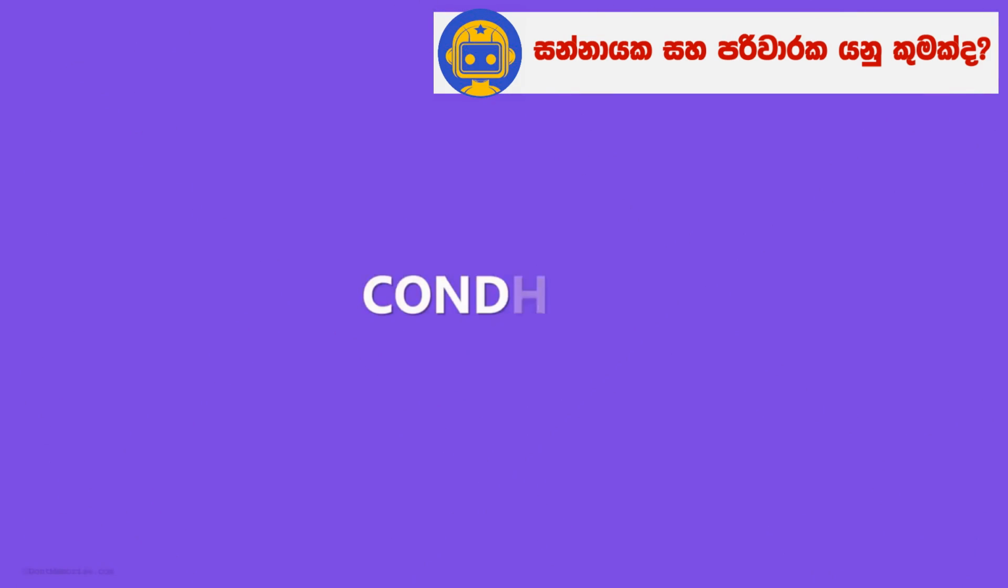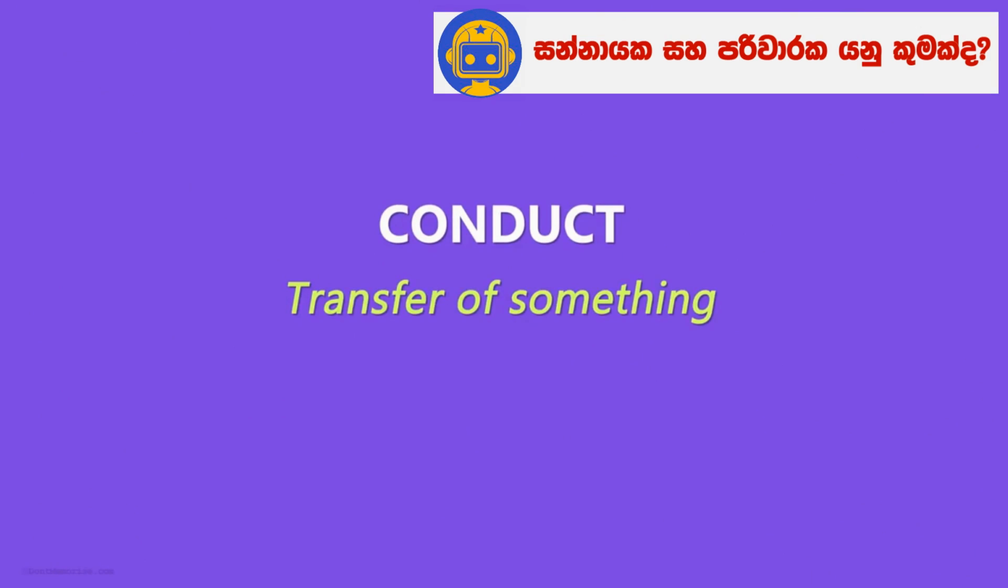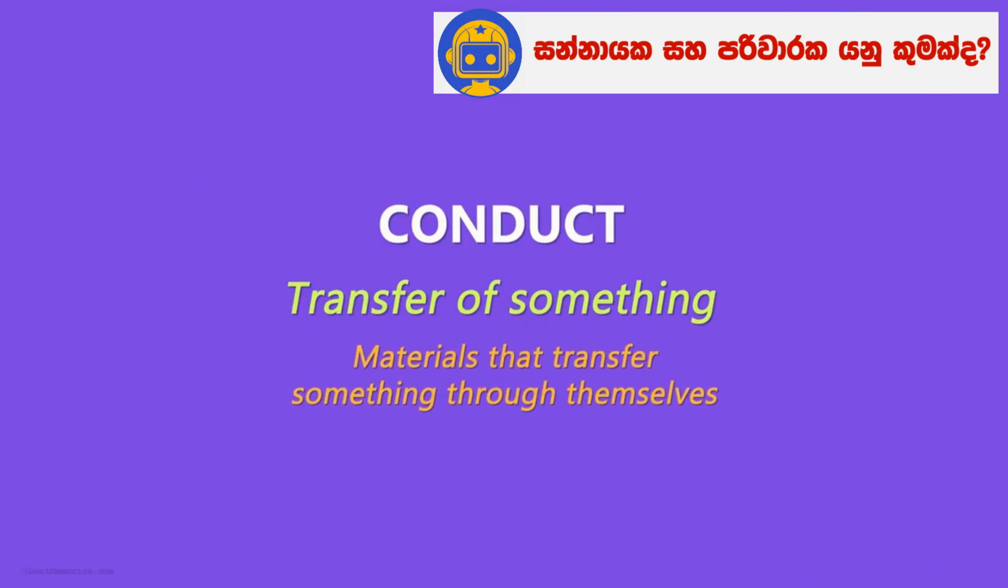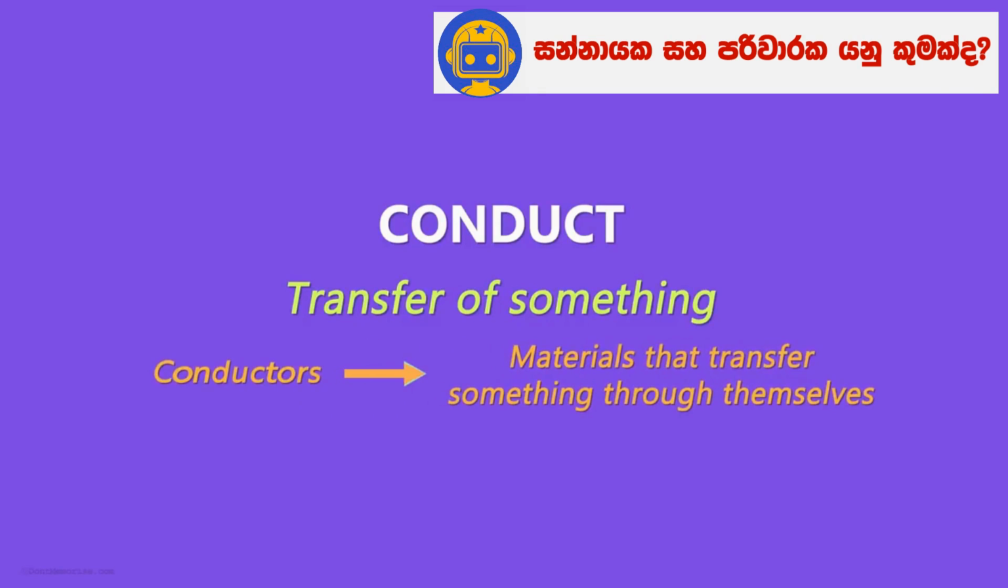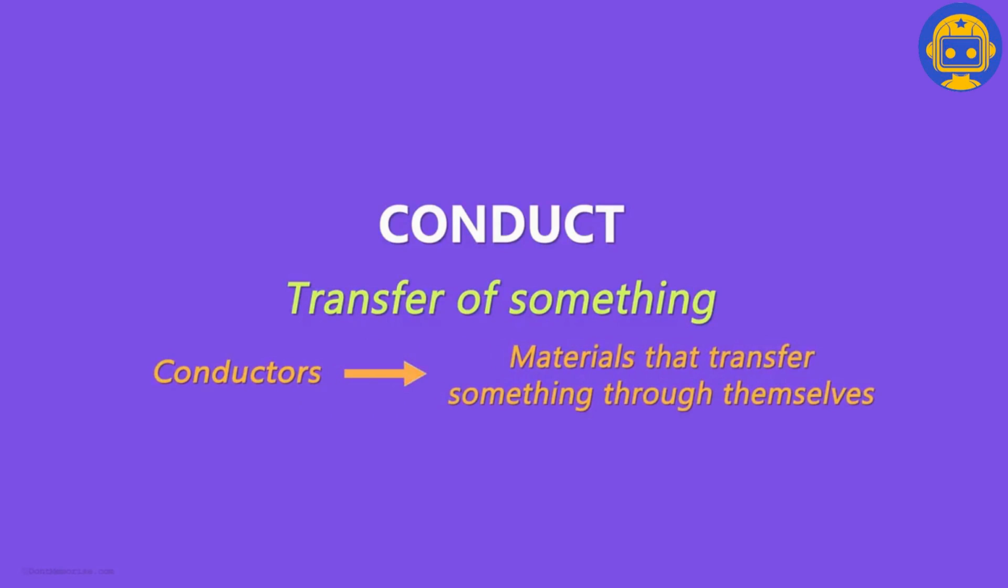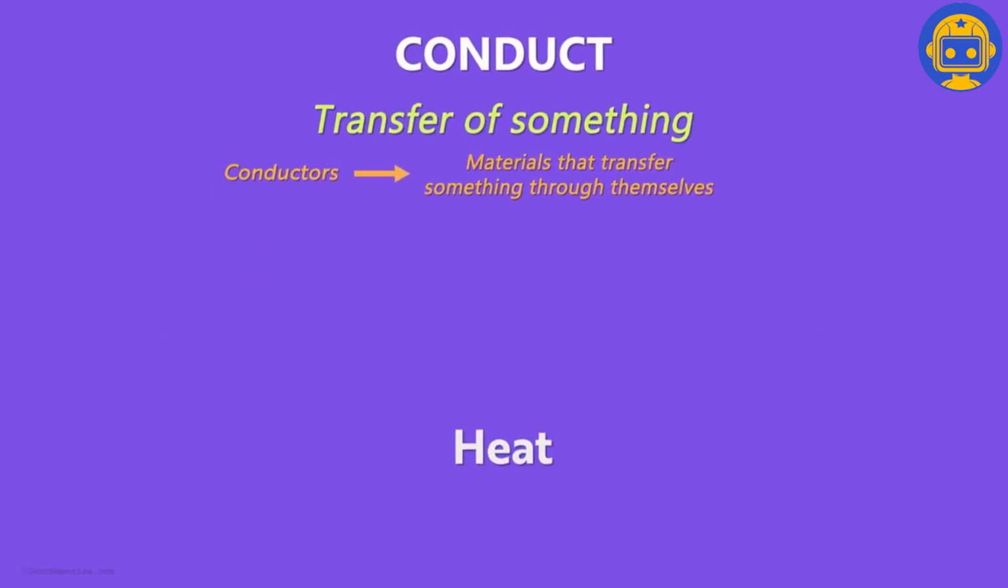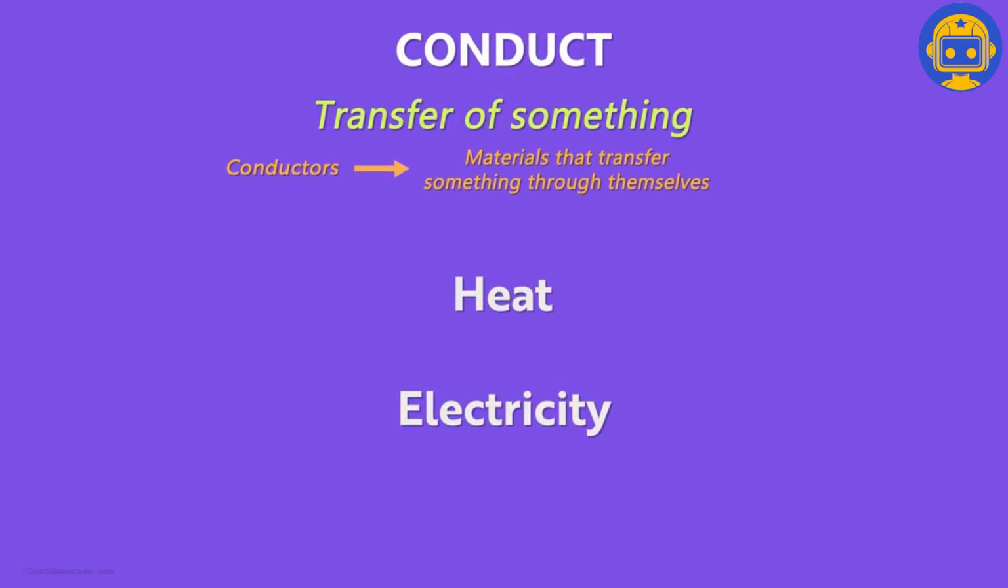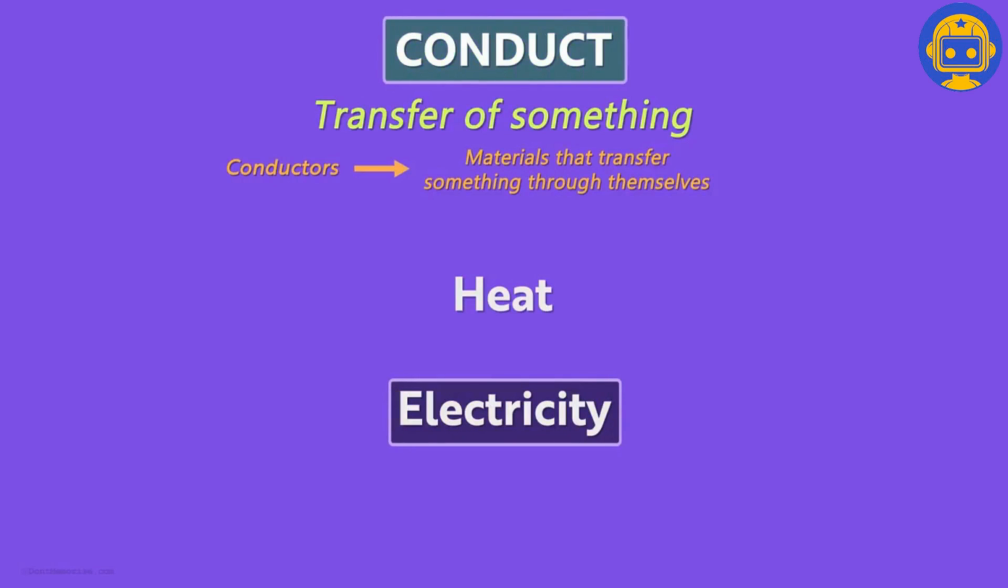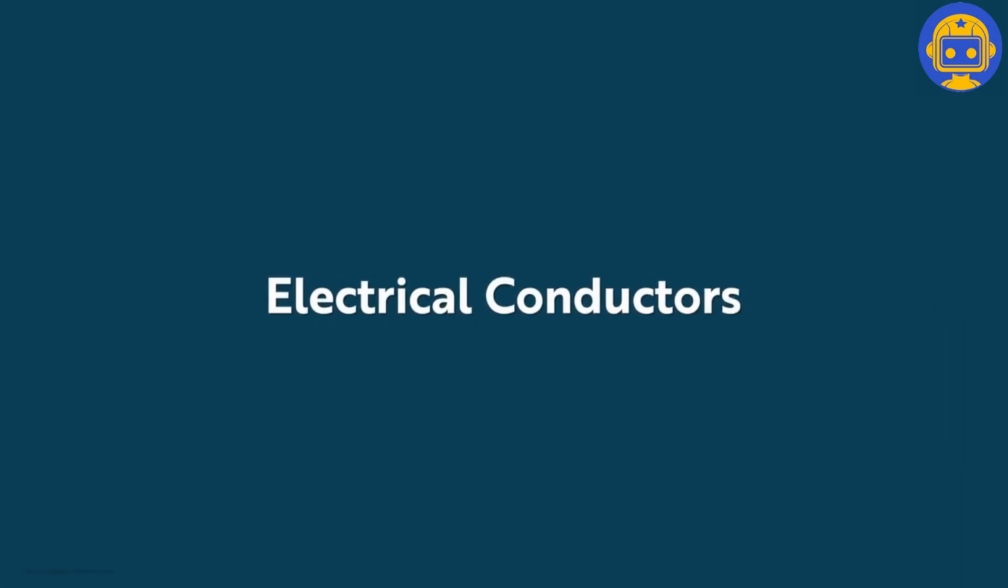What do you understand by the word conduct? Well, in physics, it means transfer of something. And the materials that transfer something through themselves from one place to another are called conductors. That something could be anything. It could be heat, it could be electricity, or many other things. However, here we are interested in electricity. In this context, we will use the word electrical conductors.